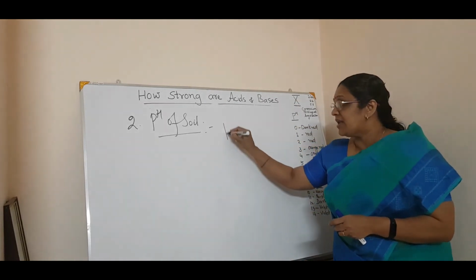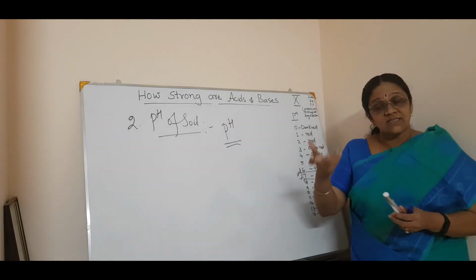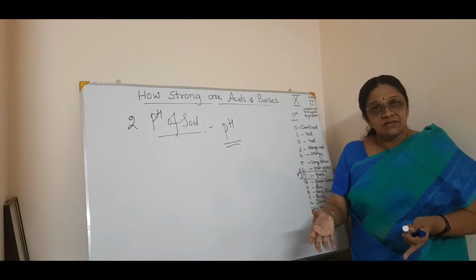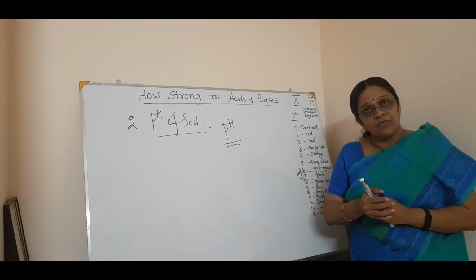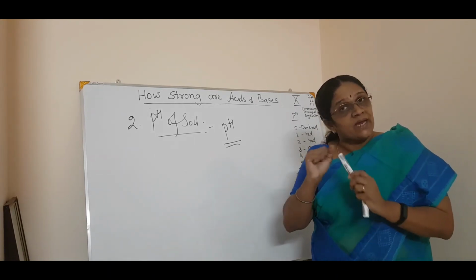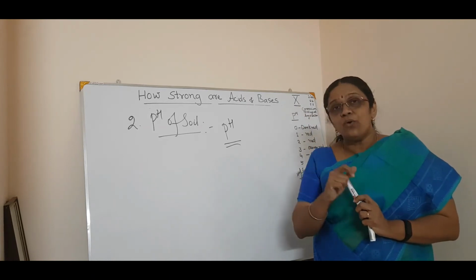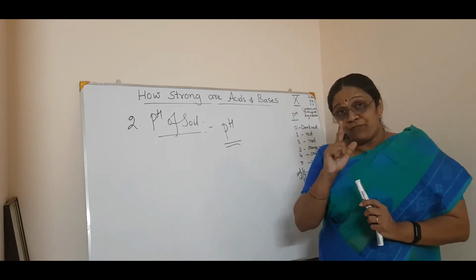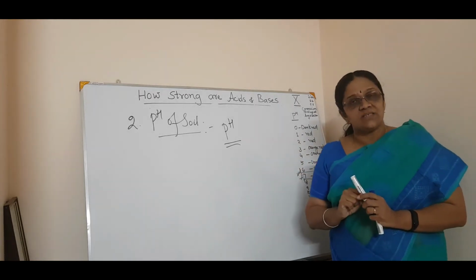For the growth of plants the soil is important, right? From the soil only they take the nutrients and grow. Now if the pH of the soil is not adequate, the plant won't grow. So how will you know? You want to see the pH of the soil.